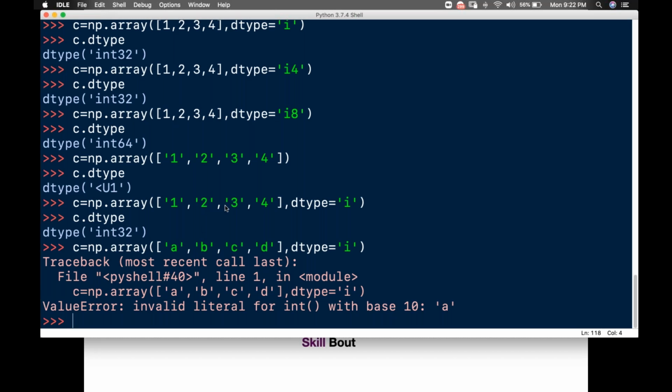This is not base 10, guys. This is base 10, you can convert it, but this is not base 10. That means it is not a decimal number. This is the decimal number. The decimal number can be converted into the integer, but not the character literals. This is one thing you need to know about it. A slight concept, but you need to know about this. Done, guys?